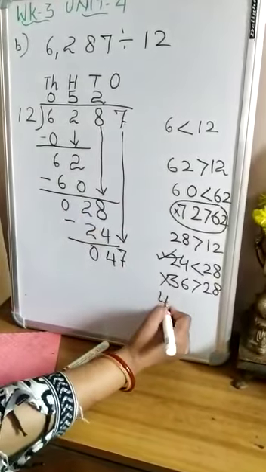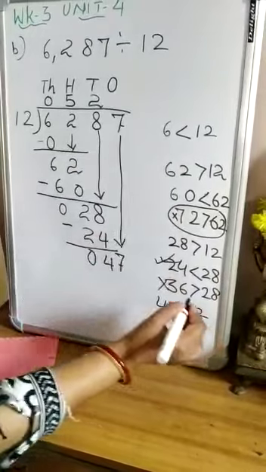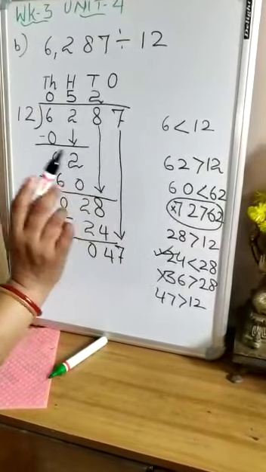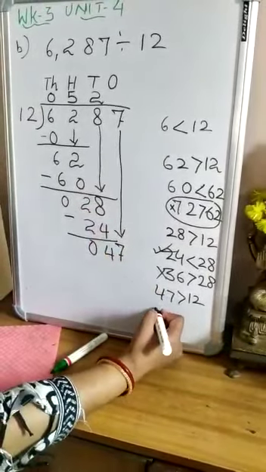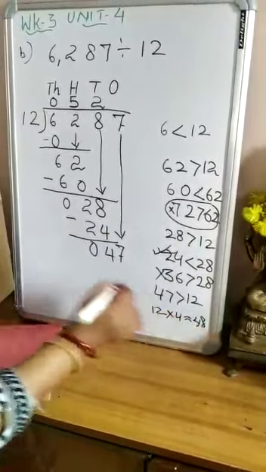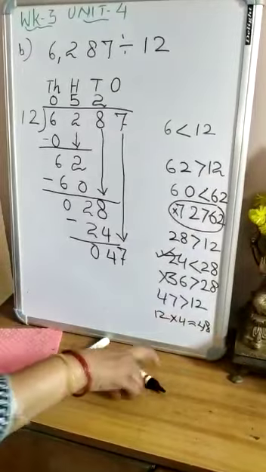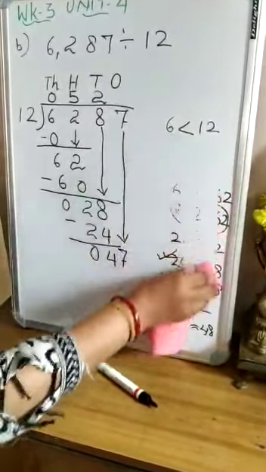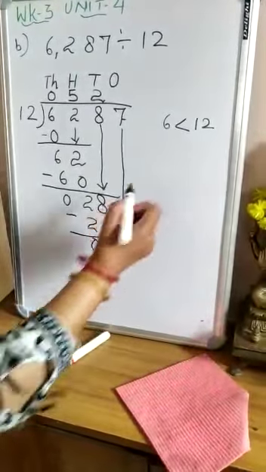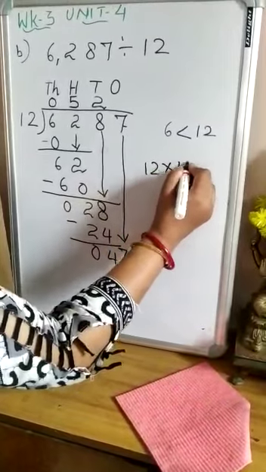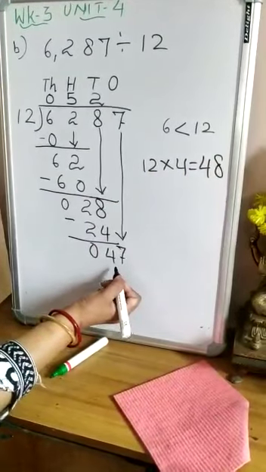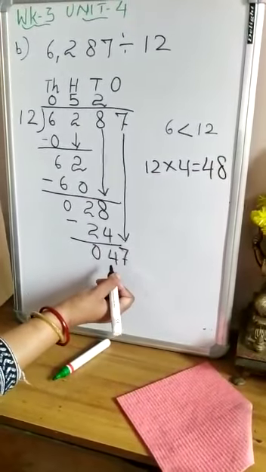This 47 is more than 12. So we start the table. 12 ones are 12. 12 twos are 24. 12 threes are 36. 12 fours are 48. So here you see, children, that 12 fours are 48. Now here, this is another dividend, 47 ones.